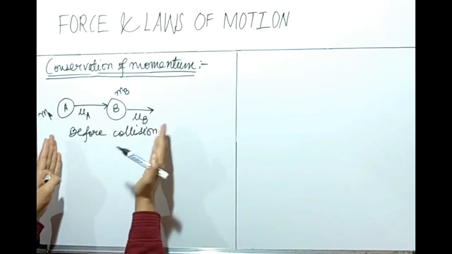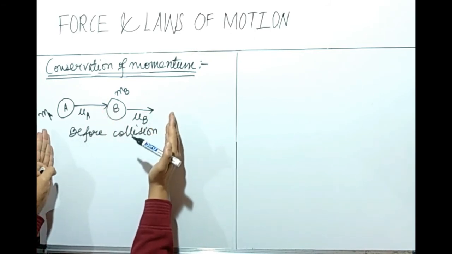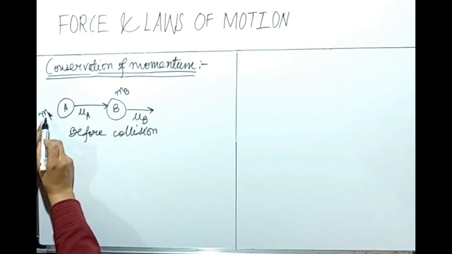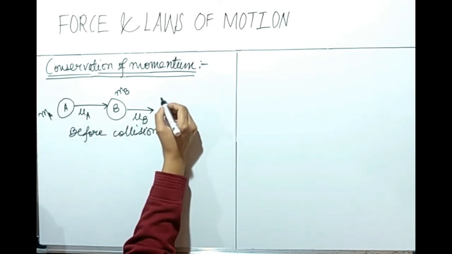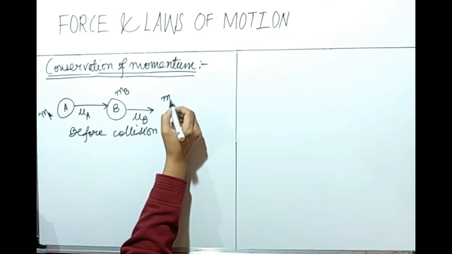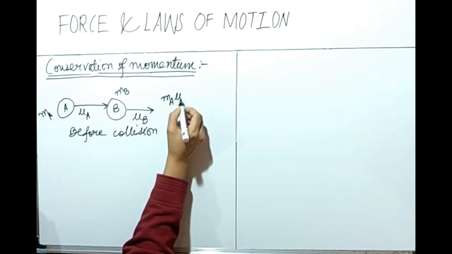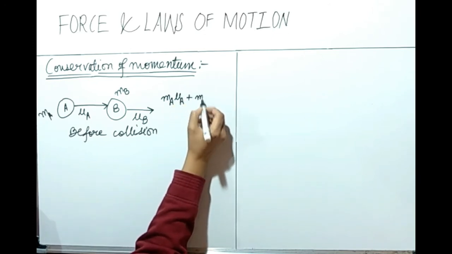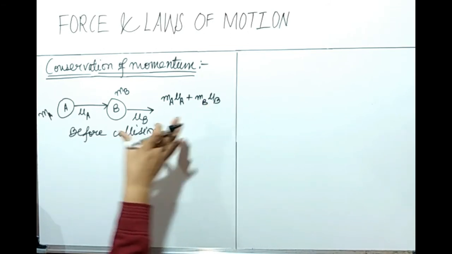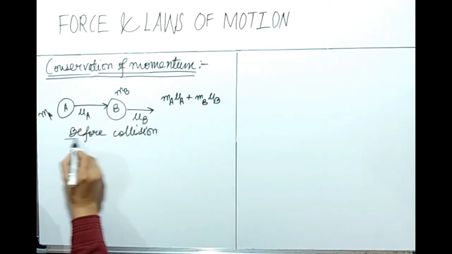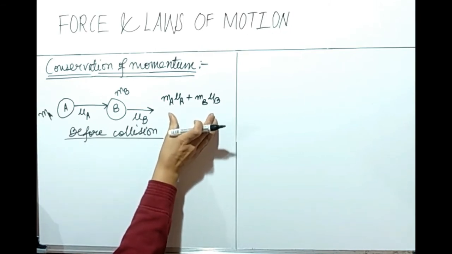So before collision, can you calculate the total momentum here? Mass of this ball is ma and initial velocity is ua. So the total momentum before collision is ma ua plus mb ub. This is the momentum of these two balls before collision, the total momentum of the two balls.